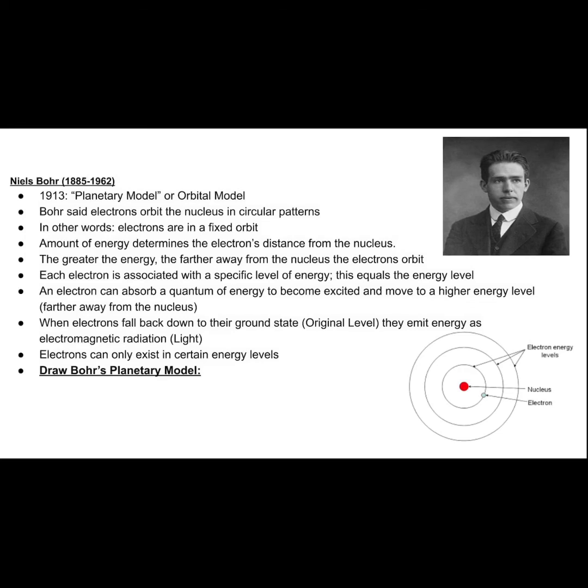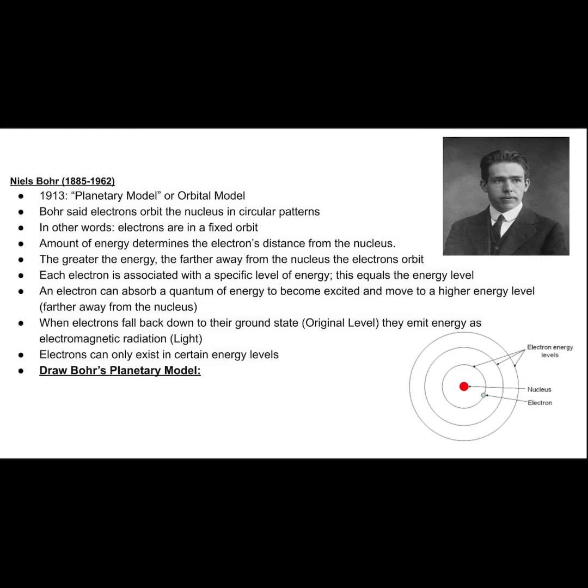The amount of energy determines the electron's distance from the nucleus. The greater the energy, the farther away from the nucleus the electrons orbit. Each electron is associated with a specific level of energy. An electron can absorb a quantum of energy to become excited and move to a higher energy level, which would be farther away from the nucleus.